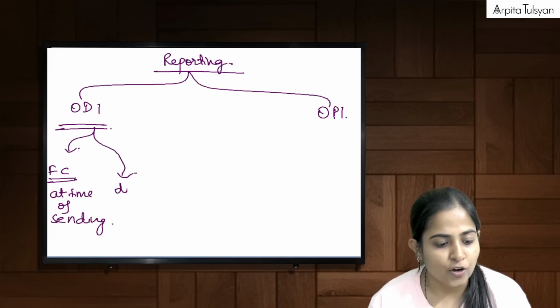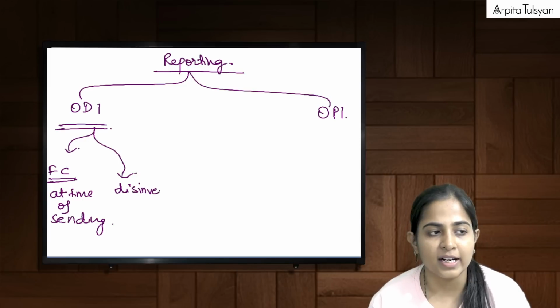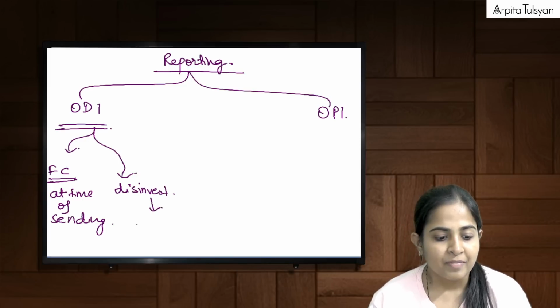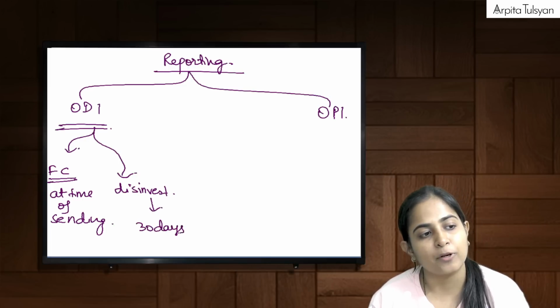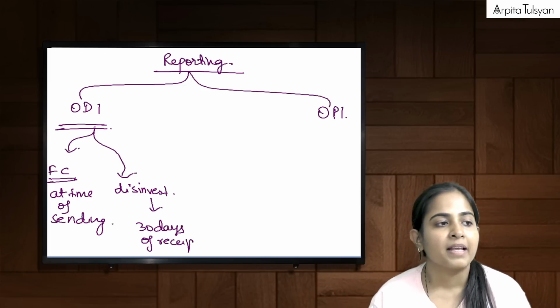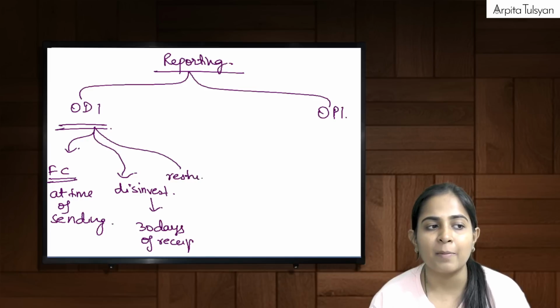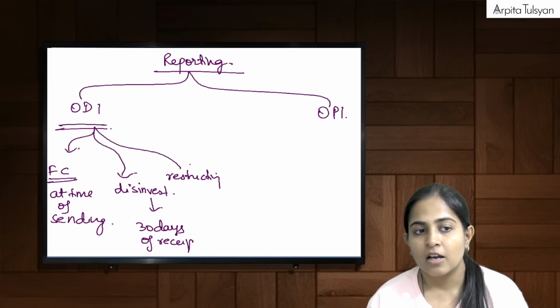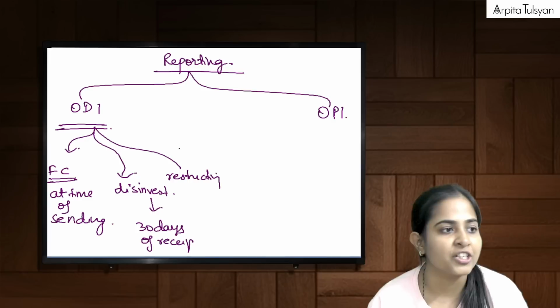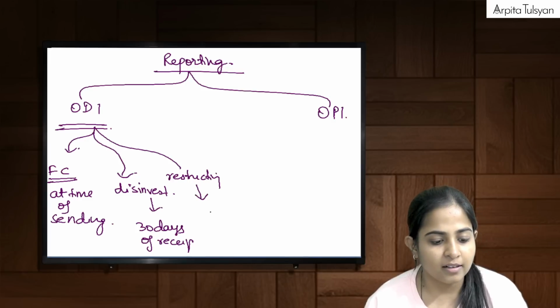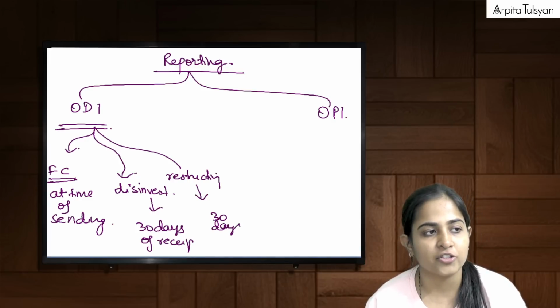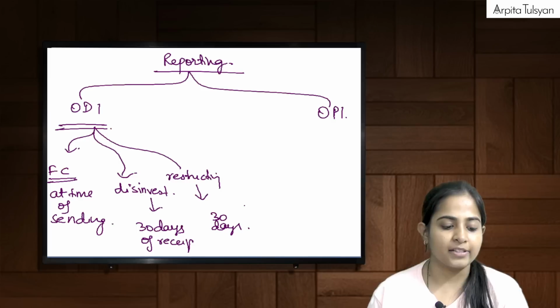Then, in case of disinvestment, you will receive money. Then, within 30 days of receipt of the money. At the time of restructuring, remember we were allowing the foreign entity to restructure its balance sheet. So within 30 days of the date of restructure, this reporting has to be done.